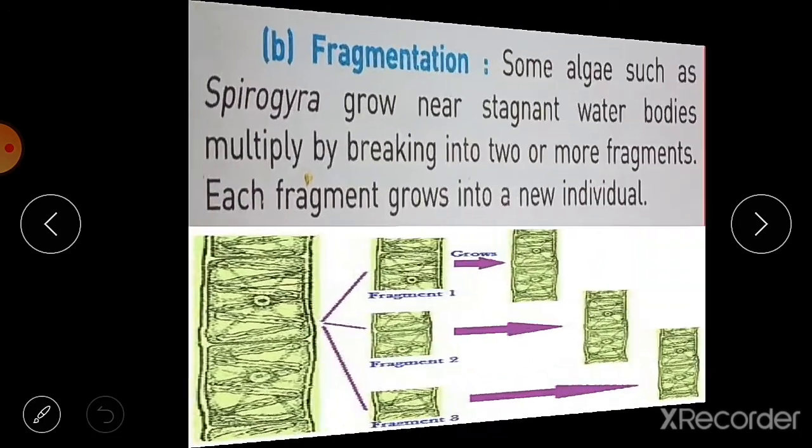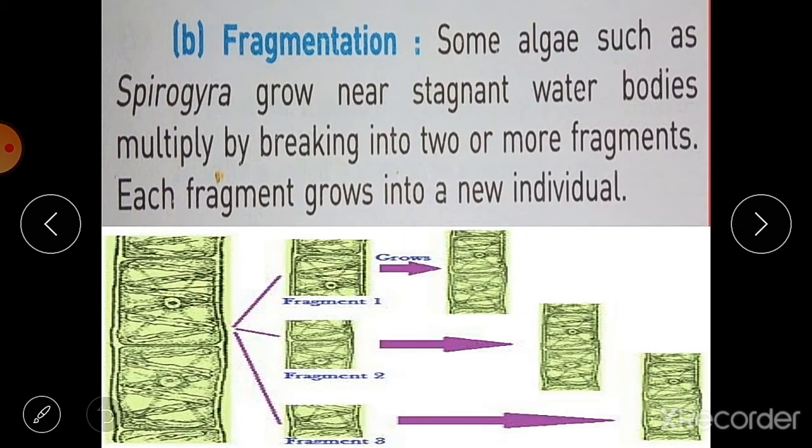The next is fragmentation. Fragmentation means to break into many pieces. Here, what happens in fragmentation: certain plants like algae, and the example is Spirogyra. These are long ribbon-like filamentous structures, and they break up into two or more parts.